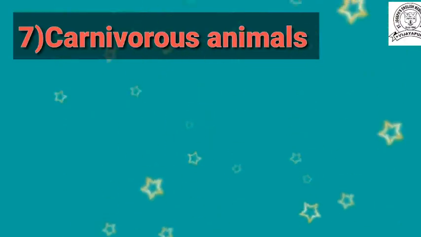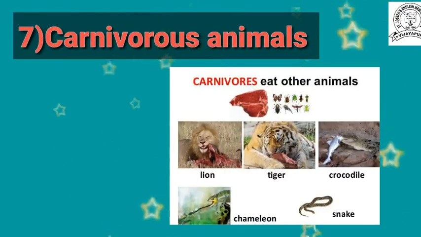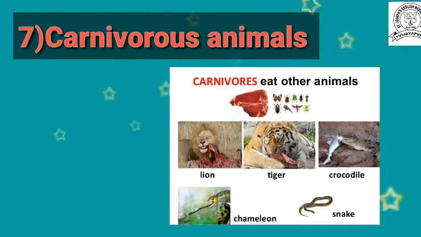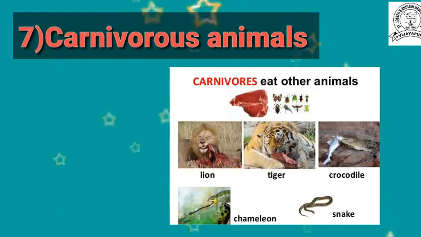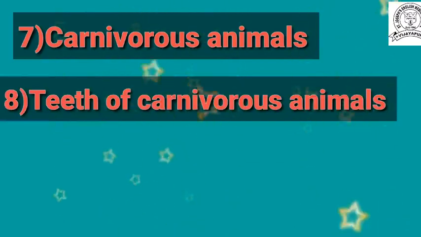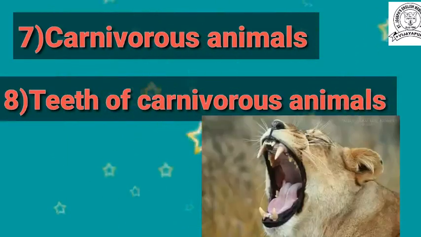After that, we learned the second type of animals, the carnivorous animals, means the animals which eat the flesh of other animals. For example, lion, tiger and cheetah. Next we discussed the teeth of carnivorous animals.